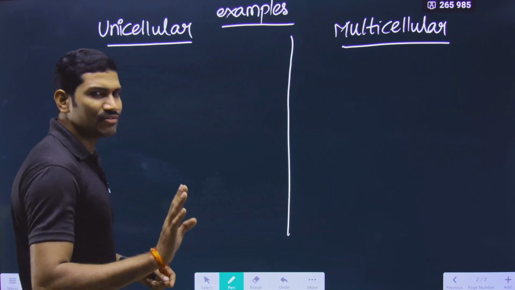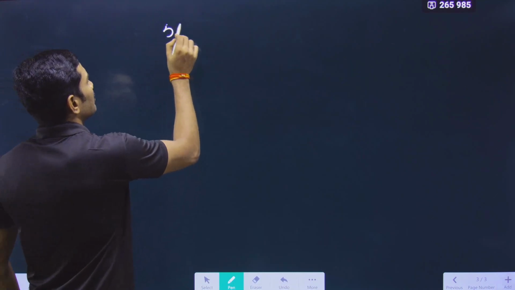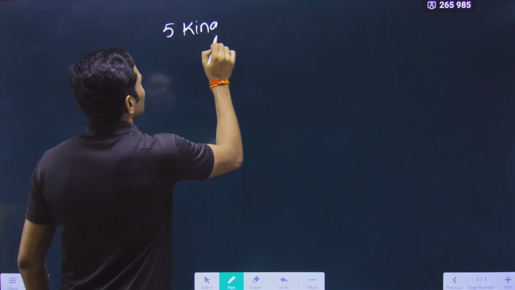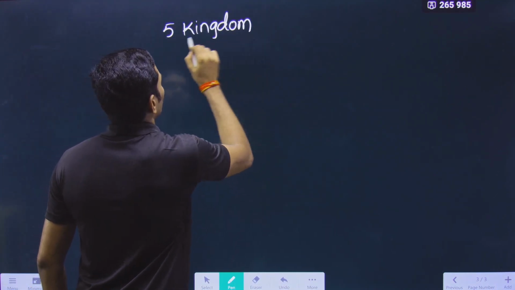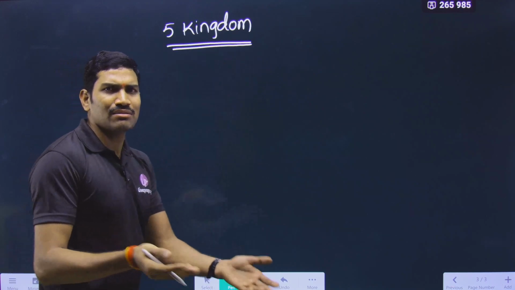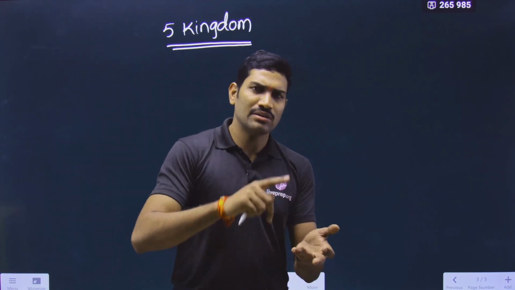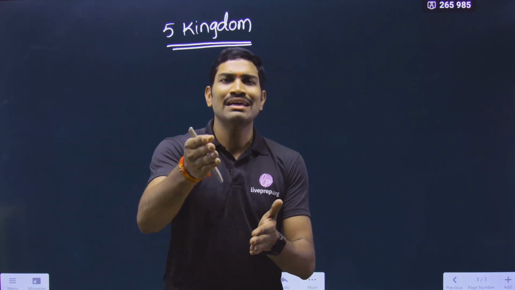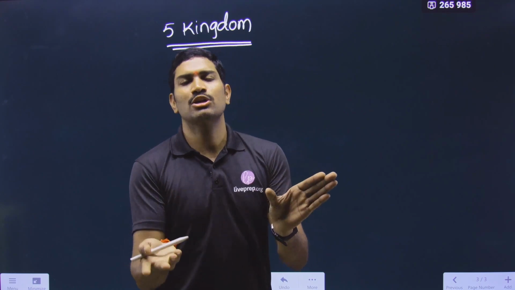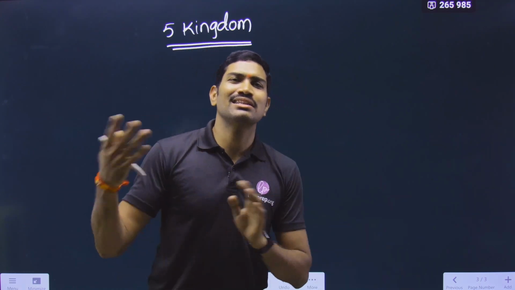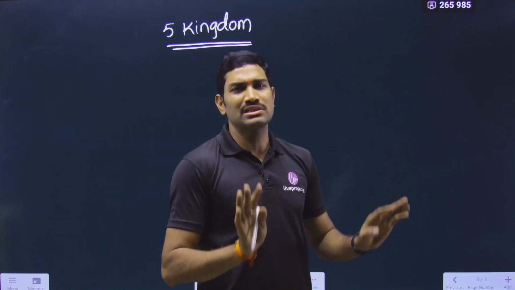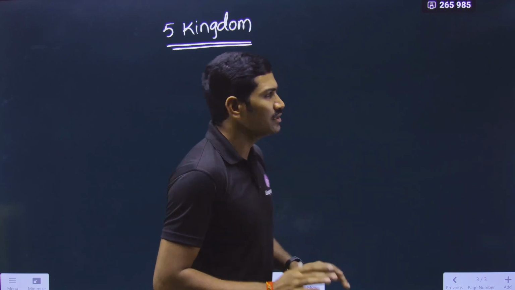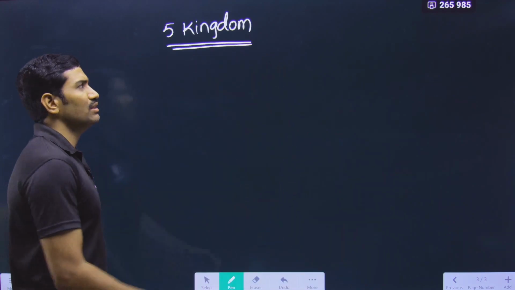Now, as per the 5 kingdom classification given by Whittaker, regarding these kingdoms I don't want to talk here in detail, because under biological classification you will study 2 kingdom, 3 kingdom, 4 kingdom, 5 kingdom, and even the 3 domain. So I don't want to repeat this once again and bore your lecture. Now first we will directly go with the 5 kingdom.